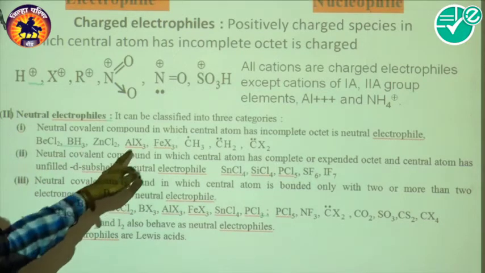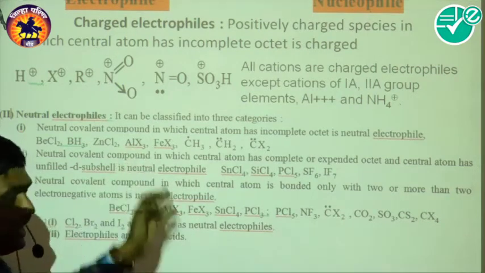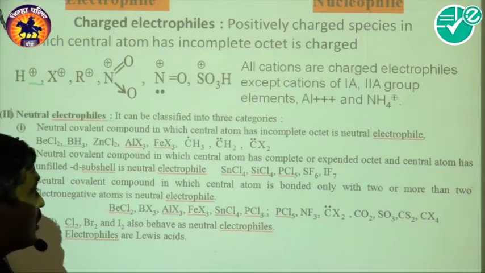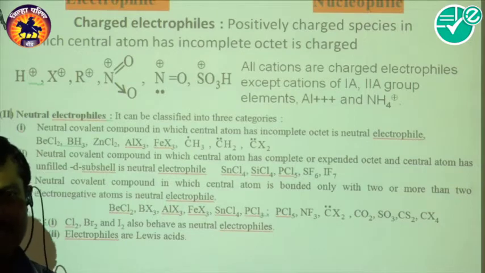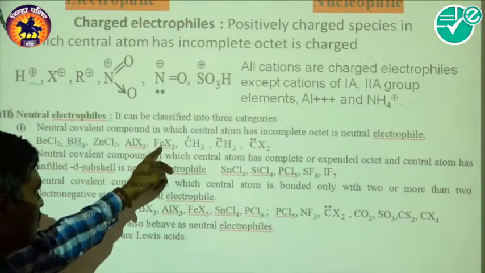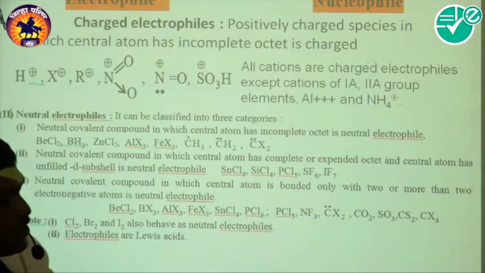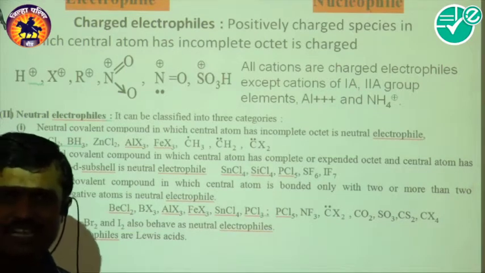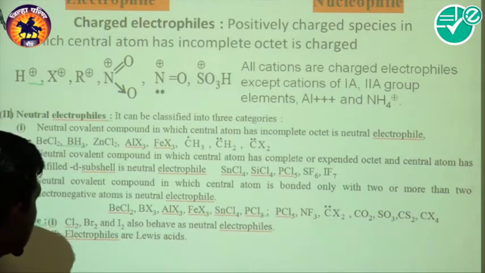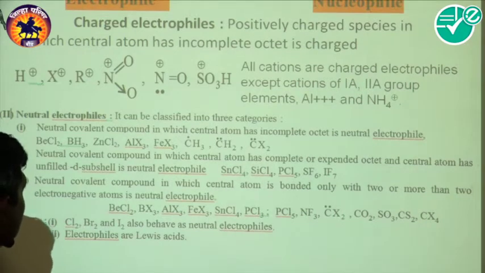So in this way, zinc also, and if you consider AlCl3, it is a boron family member. We know that aluminum contains 3 electrons in the valence shell, and it forms 3 bonds, so a total of 6 electrons is here. So these are neutral species which have a deficiency of electrons and carry no charge.